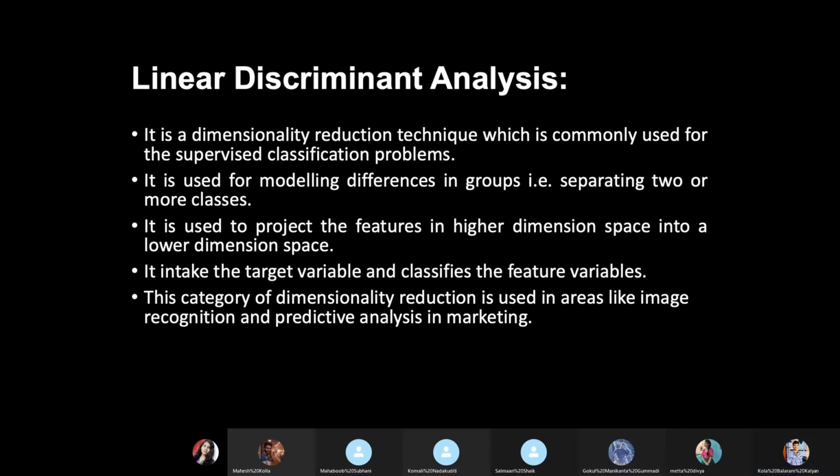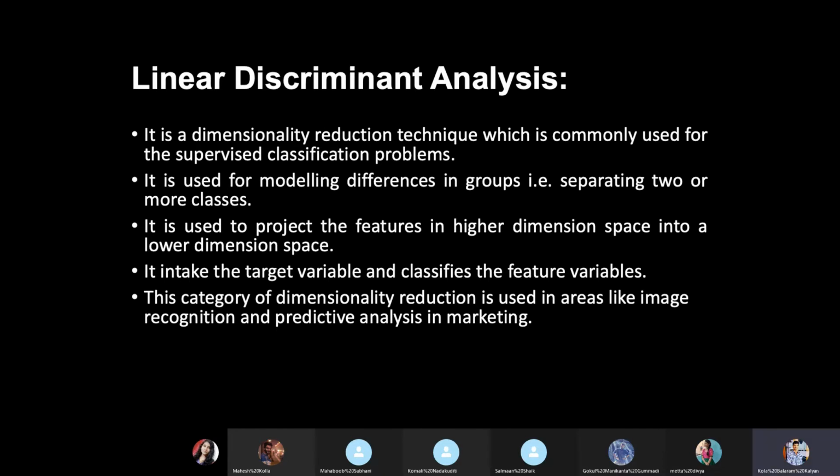So moving on to the next thing, that is the linear discriminant analysis. Factor analysis is also a type, we can also say it is a model. But coming to linear discriminant analysis, we are going to talk about dimensionality reduction.